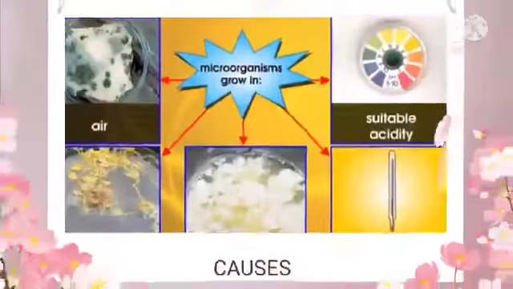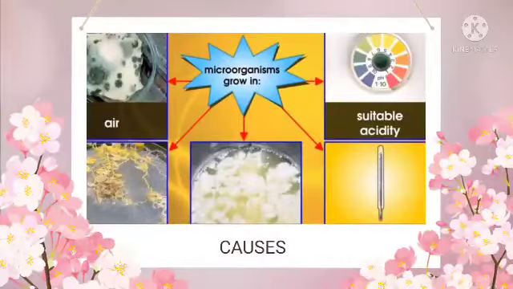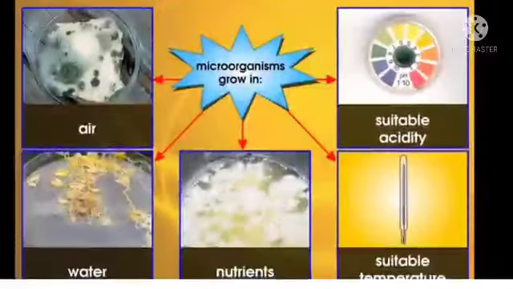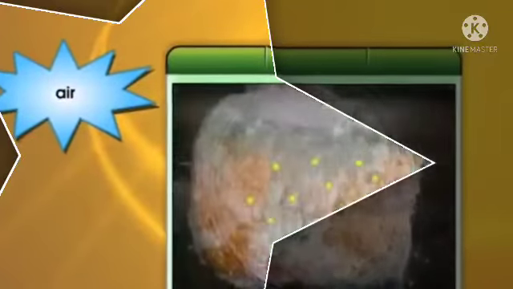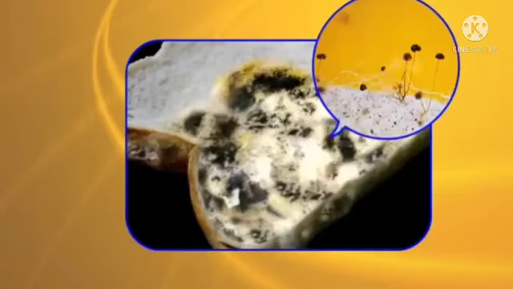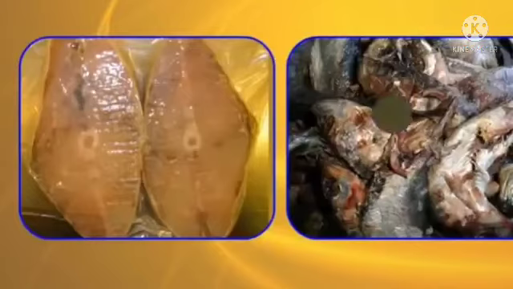Ma'am, in what conditions do microorganisms grow? Microorganisms grow in all these conditions. Inshallah, let's learn about them in detail. First and foremost factor responsible for spoilage is air. Microorganisms need air to grow. Moist air in a dark place will help the microorganisms to grow rapidly. Microorganisms cannot grow without air.